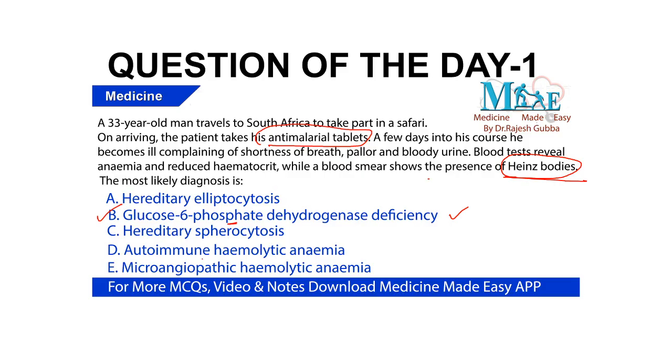So going back to the question, this particular patient, after consumption of anti-malarial tablets, probably primaquine, has developed these clinical manifestations, and that would be because of the oxidative stress in patients with G6PD deficiency, wherein there is denaturation of the hemoglobin, resulting in the appearance of Heinz bodies on the peripheral smear. So that is the explanation of this question.